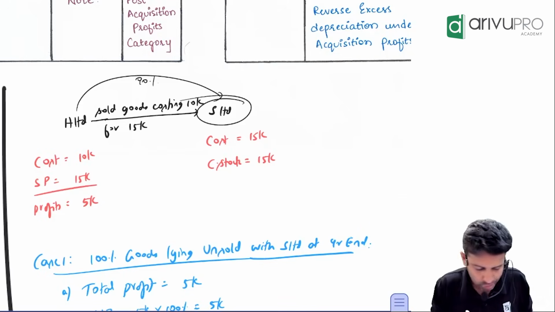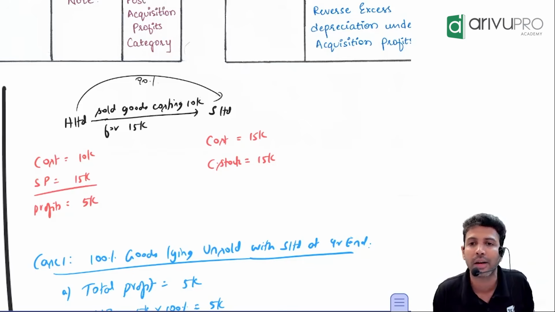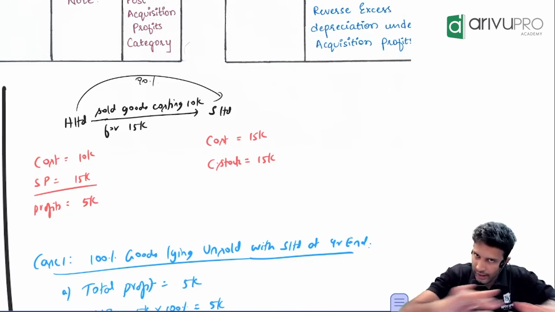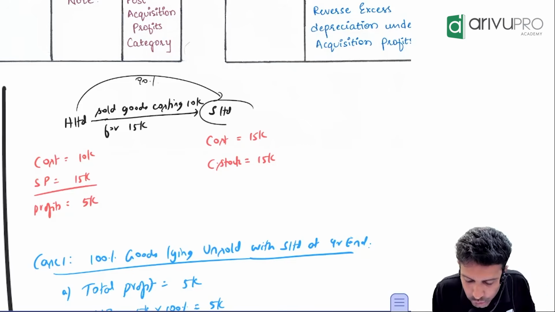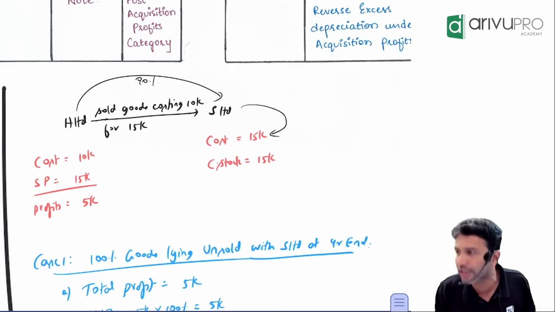Now, who has the goods? In whose godown or whose factory are the goods available? S Limited. The year has ended. The goods are lying in S Limited's factory. And S Limited is showing this closing stock at what value? 15,000. Yes, sir.